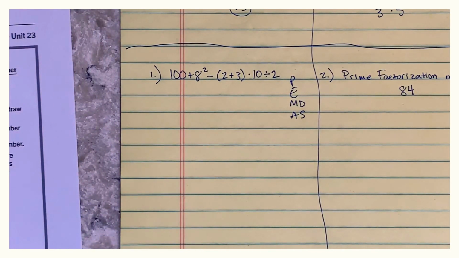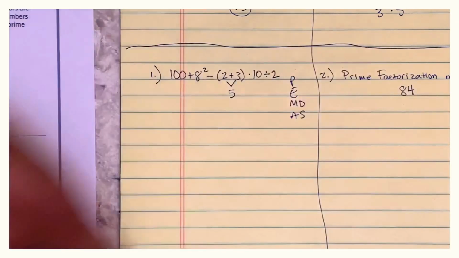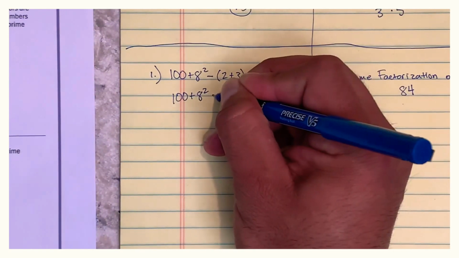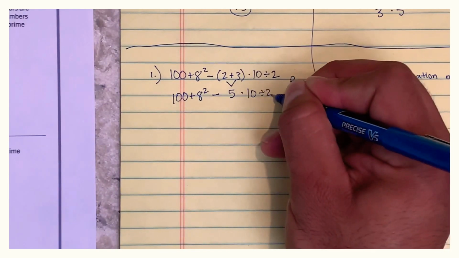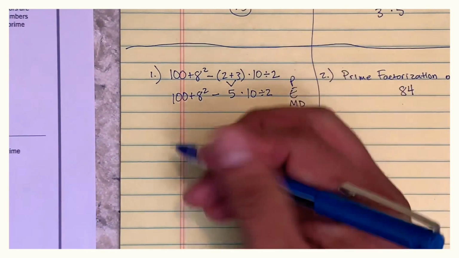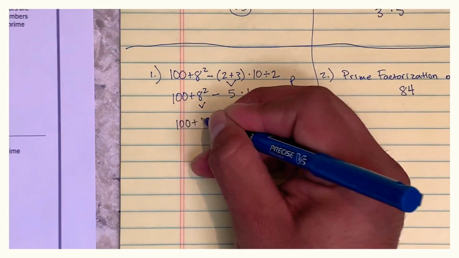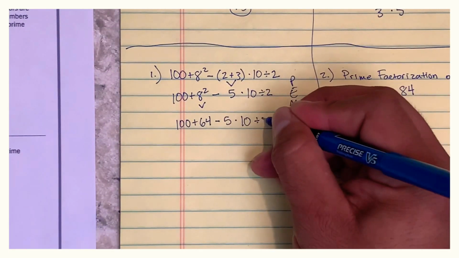I'm going to start solving this problem. Here we go. First thing you need to do is parentheses. 2 plus 3 is 5, and then rewrite the whole expression over again with the new number that you just got. Okay, the next thing, exponents, right? Because we just did parentheses, now we have to go to exponents. Right here, 8 times 8, because that's 8 to the power of 2. 100 plus 64 minus 5 times 10 divided by 2.